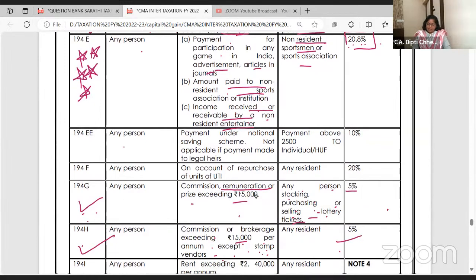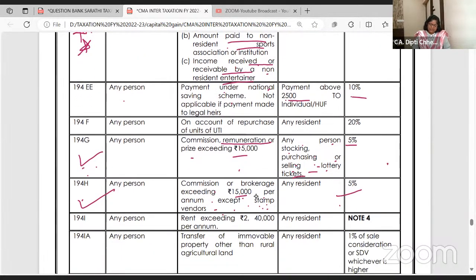Now, 194EE, payment under the National Savings Scheme. National Savings Scheme is a scheme wherein you invest, and after 6 years the amount is doubled. So if the payment is more than 2,500, then 10% TDS is deducted. Okay. 194F, any person to any resident on account of repurchase of units of UTI. You know how we do buyback of shares? Like that, can the UTI company purchase its own units from the market and cancel them? Yes. So TDS will be deducted.